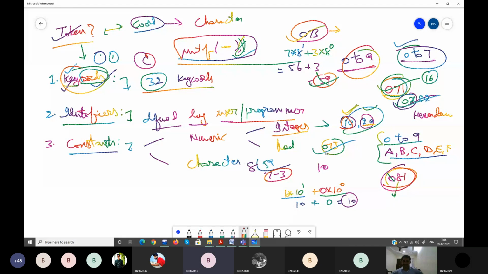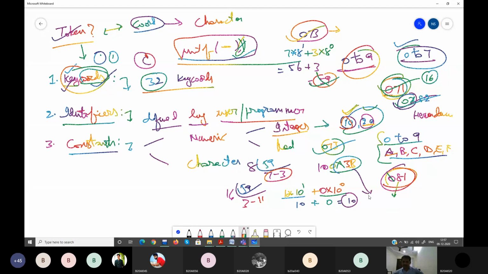In a similar way, for hexadecimal, you want to convert 59 by 16. 16 threes are 48. You have 11 left, so 3, 11. 11 is not a single digit, so for 11 you have to use B. So 0x3B is equivalent to 59.